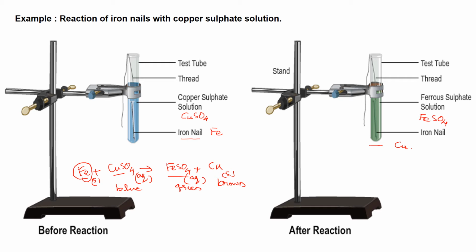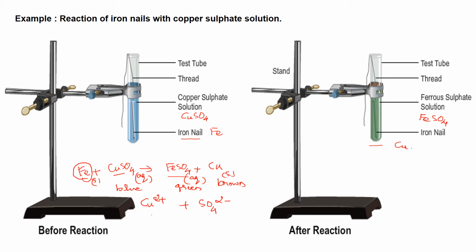How does this reaction take place? See, in the aqueous solution, these salts are in the form of ions. Let me write it properly. Now copper sulfate in solution form will dissociate into Cu2+ and SO4 2- ions.